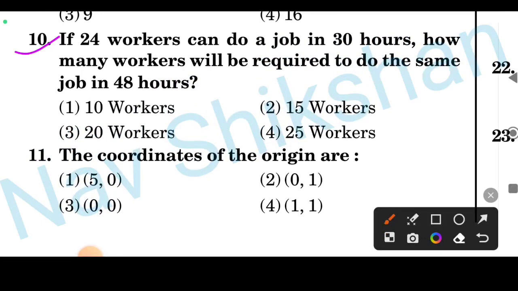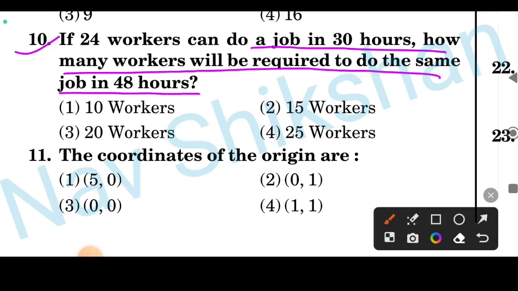Question number 10. Here, if 24 workers can do a job in 30 hours, how many workers will be required to do the same job in 48 hours? You will get the number 15 workers.